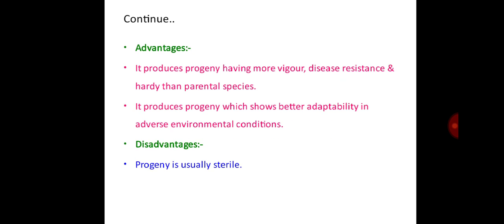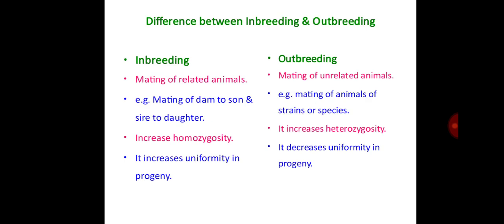Advantages of species hybridization: it produces progeny having more vigor, more disease resistance, and more hardiness than the parental species. It produces progeny which show better adaptability in adverse environmental conditions. Disadvantage: the progeny is usually sterile.